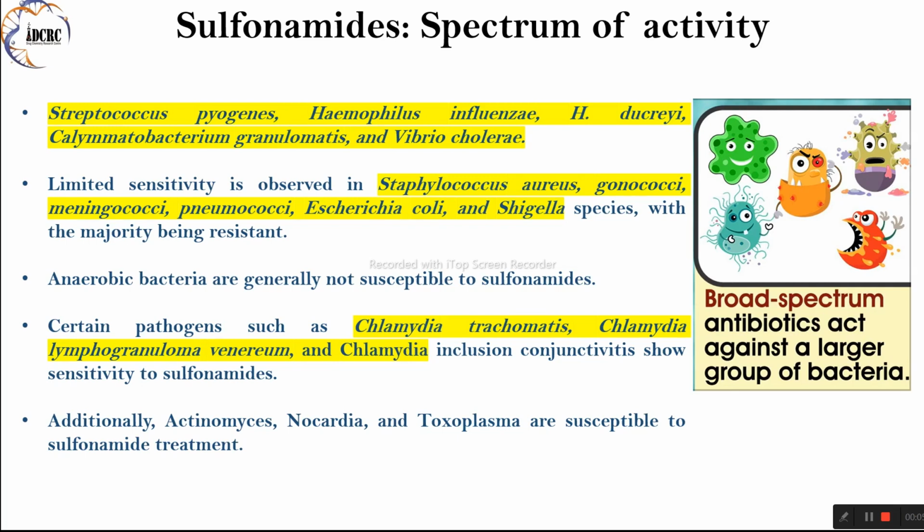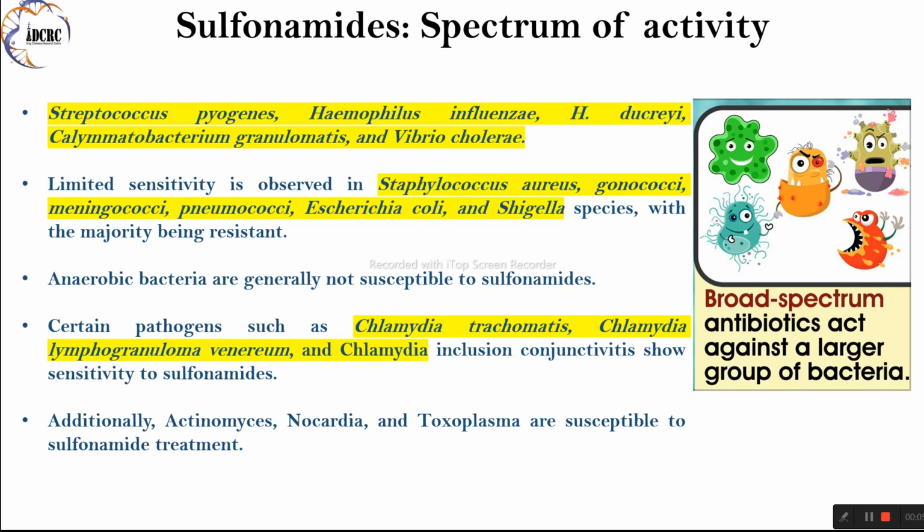Calymmatobacterium granulomatis. Sulfonamides are active against Calymmatobacterium granulomatis, the bacterium responsible for granuloma inguinale, a sexually transmitted disease characterized by painless genital ulcers. Vibrio cholerae. Sulfonamides demonstrate efficacy against Vibrio cholerae, the bacterium responsible for cholera, a severe diarrheal disease transmitted through contaminated water and food.